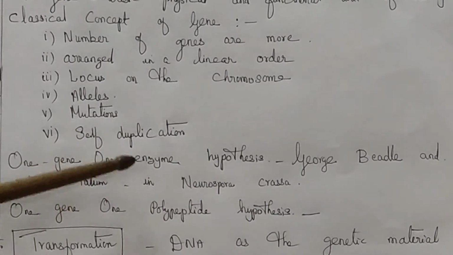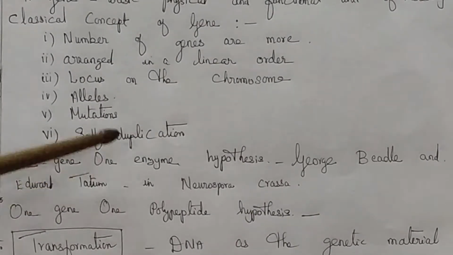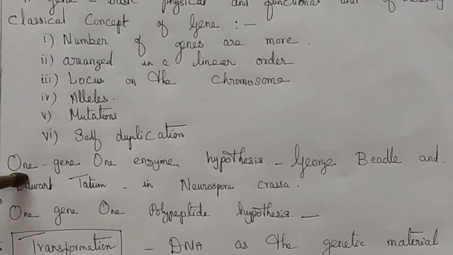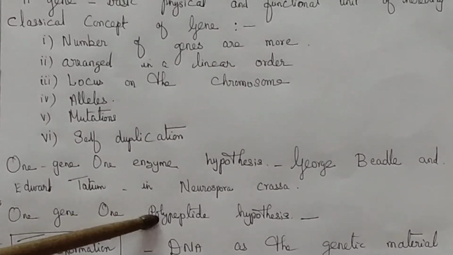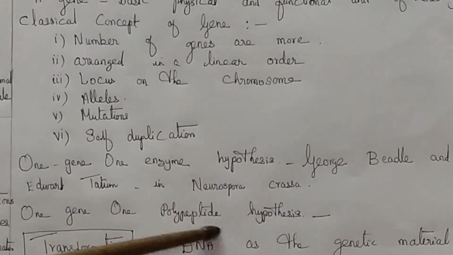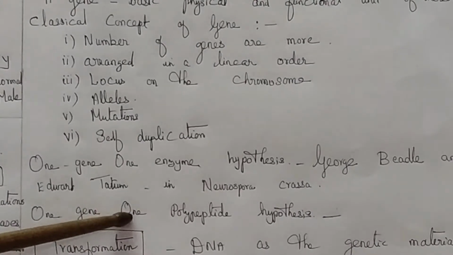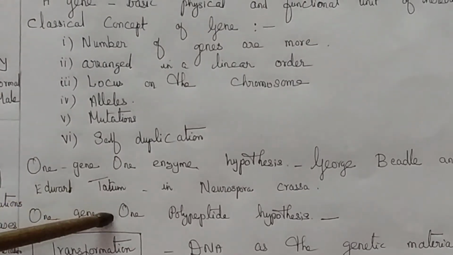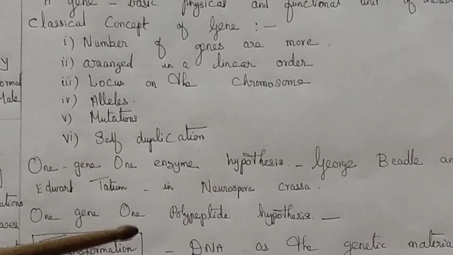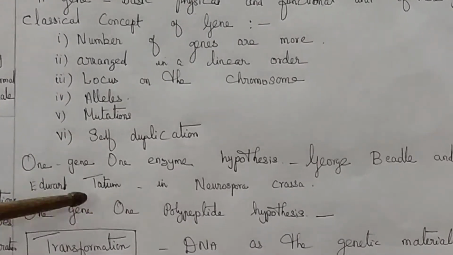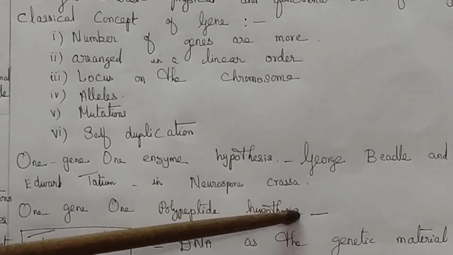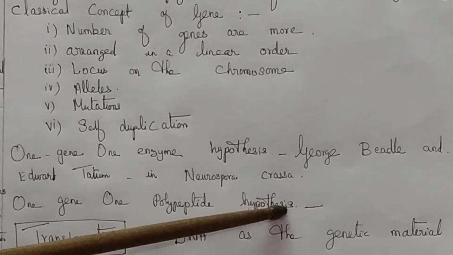So the enzyme is controlled by a gene. The next hypothesis is the one gene, one polypeptide hypothesis. This hypothesis says that the enzyme is nothing but a polypeptide chain, so a polypeptide chain is controlled by a single gene.